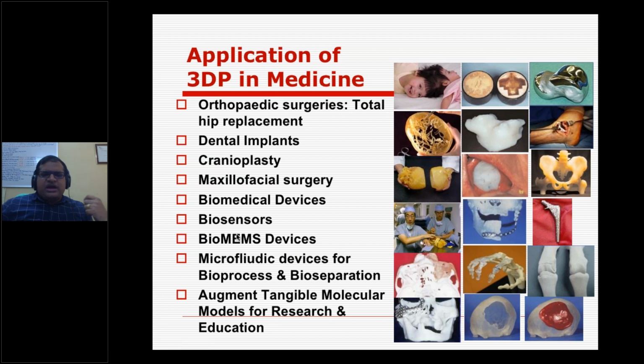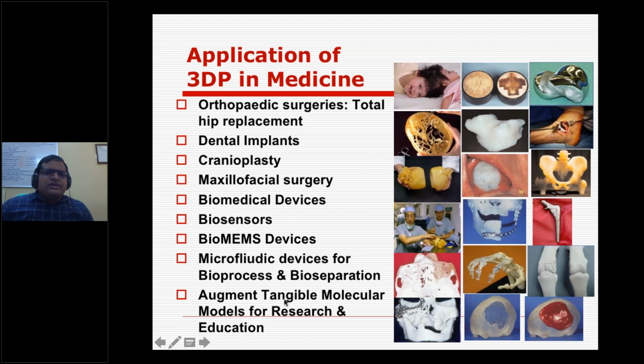Wherever you have high-end applications, definitely there are a lot of developments in 3D printing technologies also. Now you can even print a lot of electrical or electronic materials or smart materials also. So then you can venture into these kinds of applications. And of course, microfluidic devices for bioprocess and bioseparation is another application. And augmented tangible molecular models for research and education.